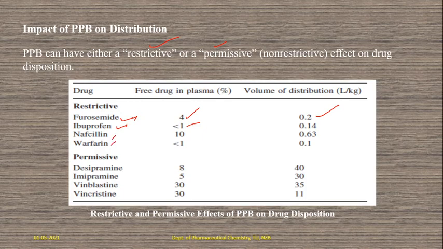Volume of distribution is low, less volume of distribution, because the free drug percentage is low. Even so, look at the permissive cases. So desipramine, 8% is free drug within the plasma, but the volume of distribution is 40 liters per kg. And imipramine, it is 5, the volume of distribution is 30 liters per kg, like vinblastine and vincristine. So these are the impacts on distribution.